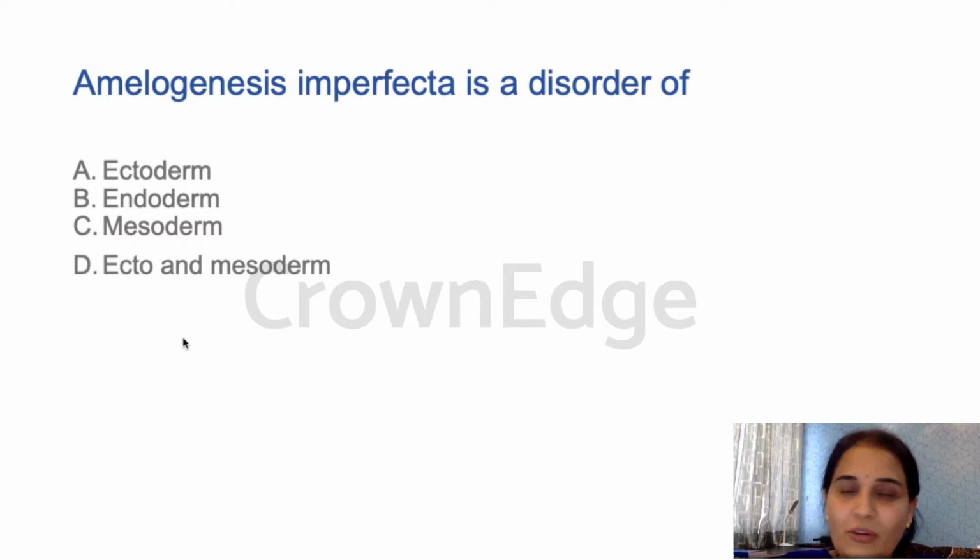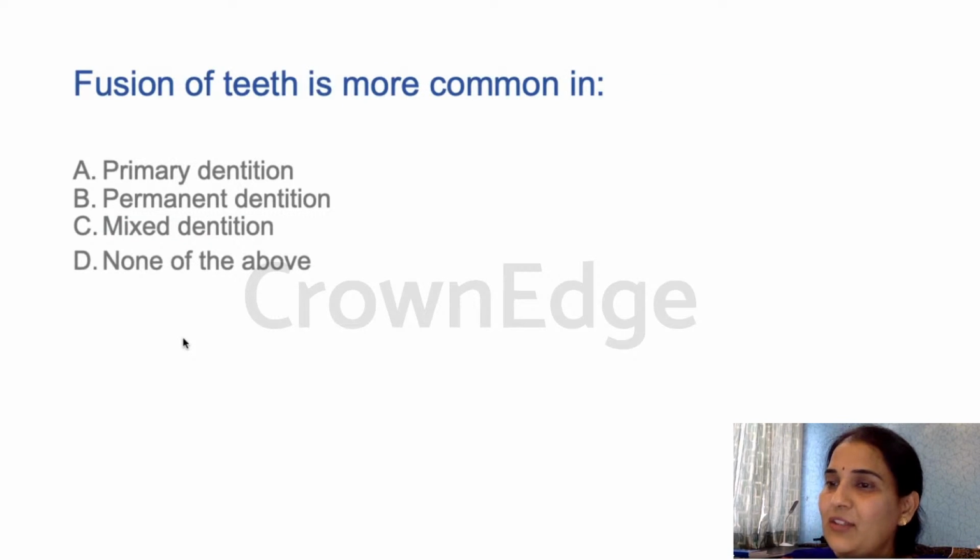Next is a question I also told you about. Amelogenesis imperfecta is a disorder of ectoderm, endoderm, mesoderm, or ecto and mesoderm. It's definitely not endoderm and mesoderm. Ectoderm is the answer, definitely A. I just wanted to check whether ecto and meso is an option. It is not, because mesoderm is healthy. Though there is interaction, these are all solitary discrete lesions of those particular germ layers. So amelogenesis imperfecta is a disorder of ectoderm. A is the answer.